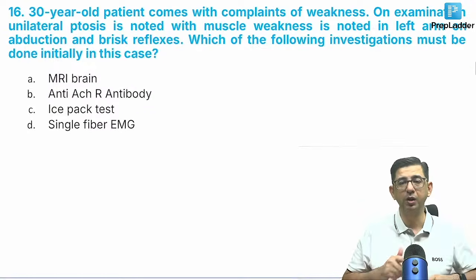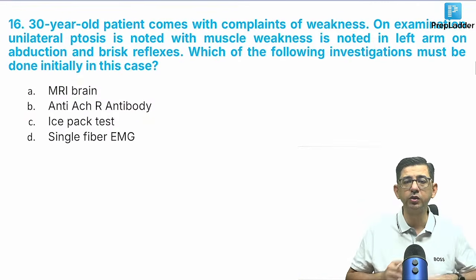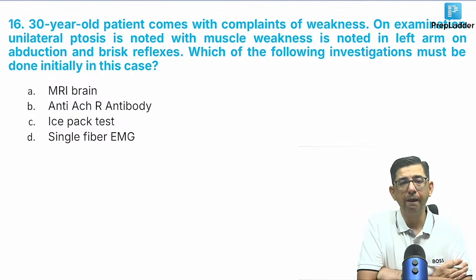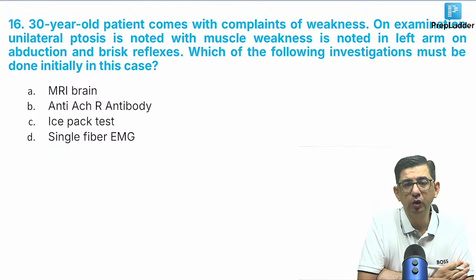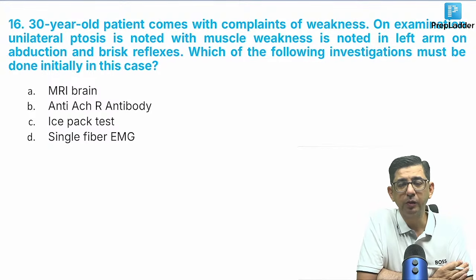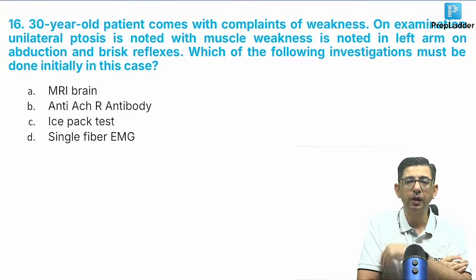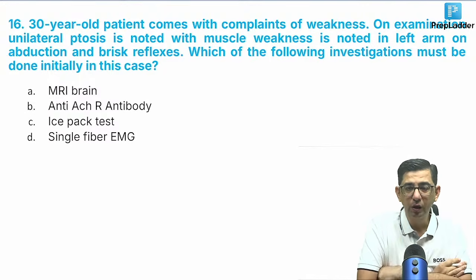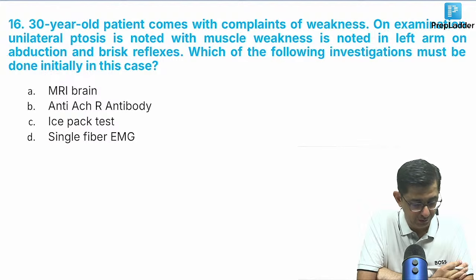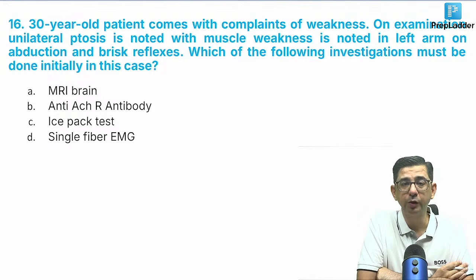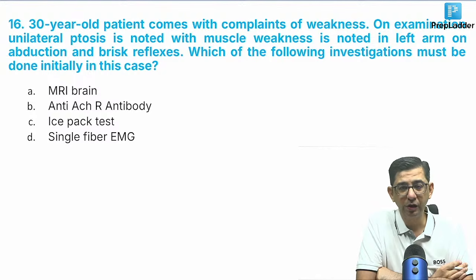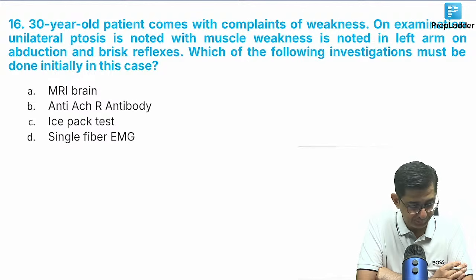We have a patient who is coming with complaints of weakness. There's ptosis in the patient along with muscle weakness. He has mentioned unilateral ptosis, and then weakness in the arm of the patient also. Yes, guys, if I say anything more, the keywords would come out and the answer will become very obvious. So let's look at the reflexes in this case. He is asking which investigation is to be done. A 30-year-old patient, gender not given. But the ptosis is mentioned, the arm weakness is given, the reflexes part is also given, and he asks what investigation must be done in this patient initially.